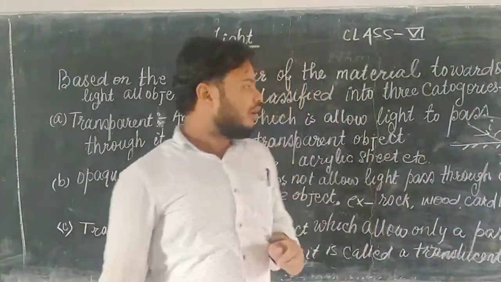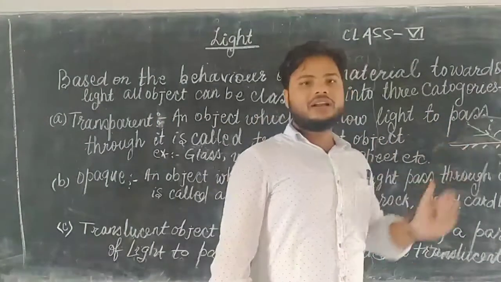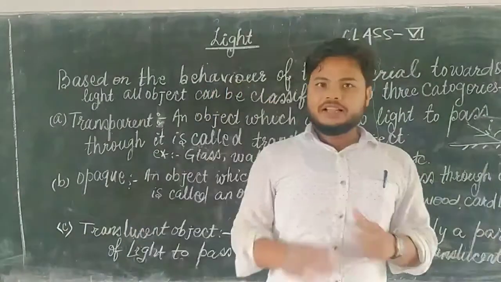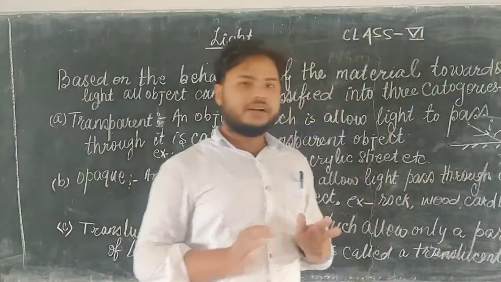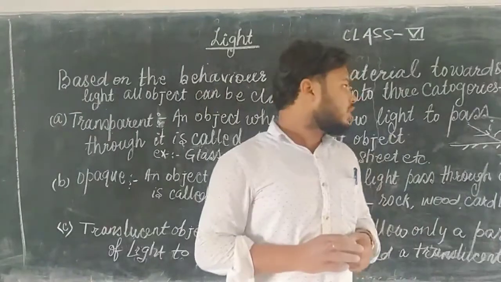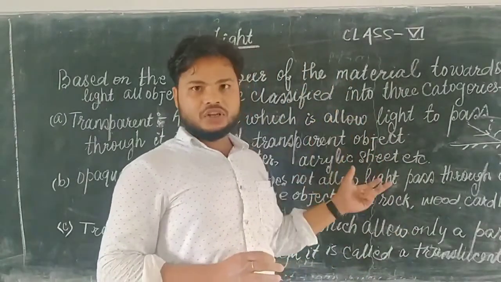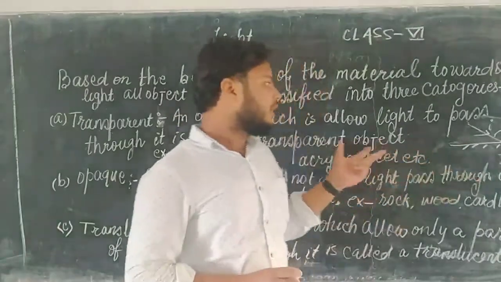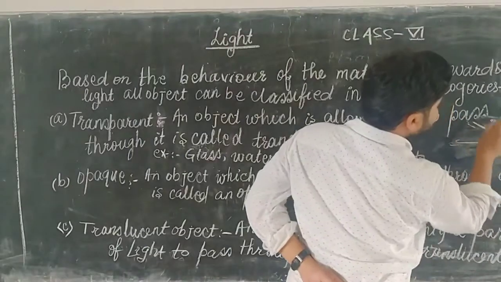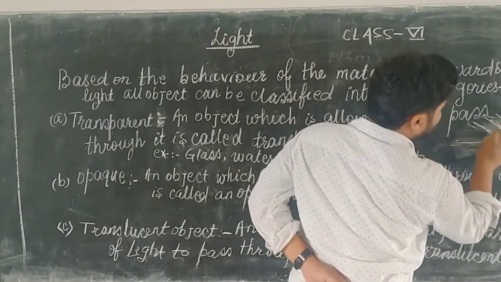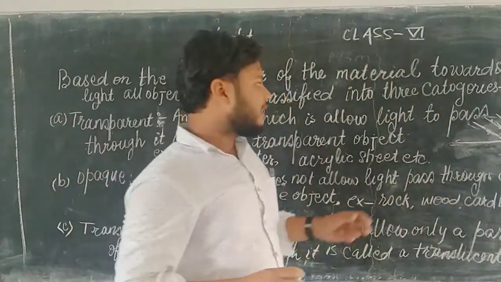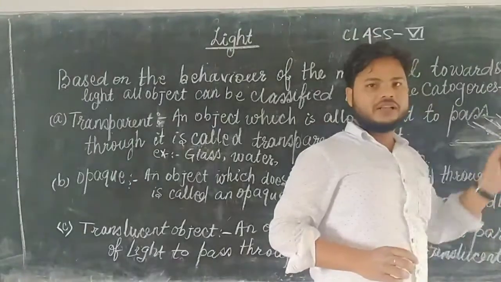But what happens when light is incident on a rough surface? In that case, reflection of light is not regular, it is irregular. If the surface is not smooth, meaning it is rough, then for example, when many light rays are incident on this surface, after reflection they are not parallel to each other. In that case we say this is irregular reflection of light.